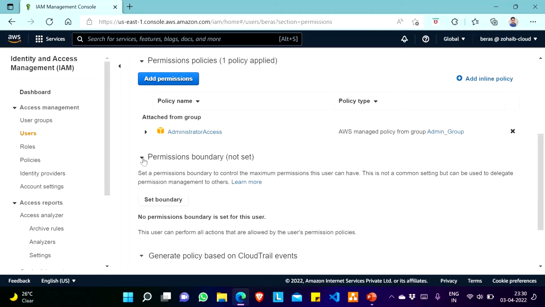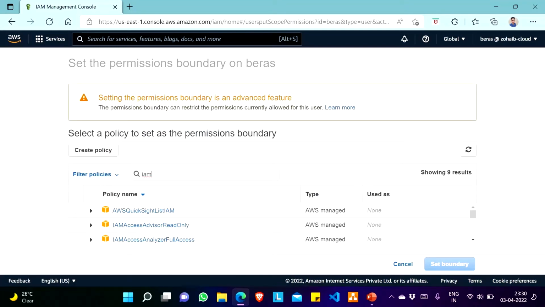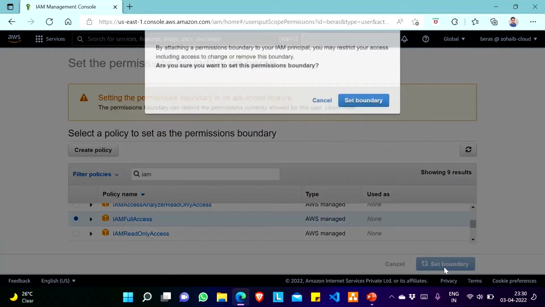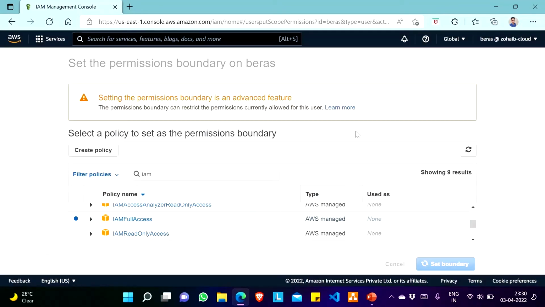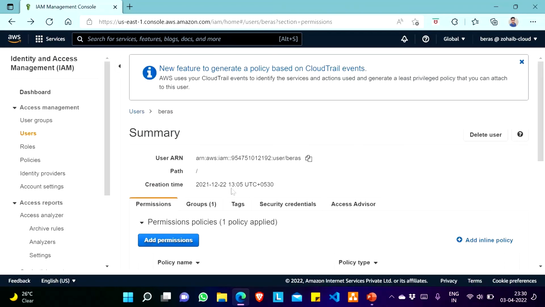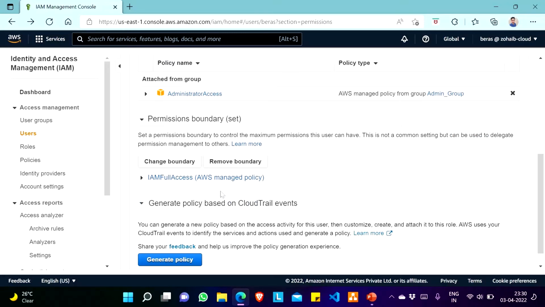Now I will set permission boundary. See, so set permission boundary, and I will give IAM full access. Fine. Set boundary. Yes, you can see now permission boundary has been set. You can see IAM full access is there.